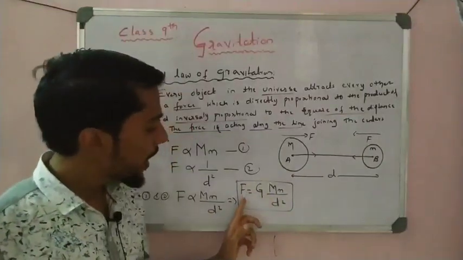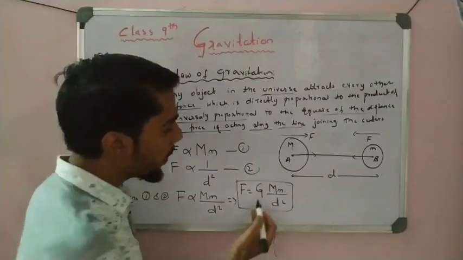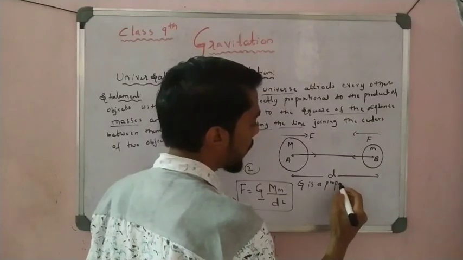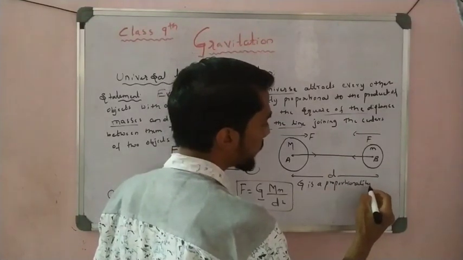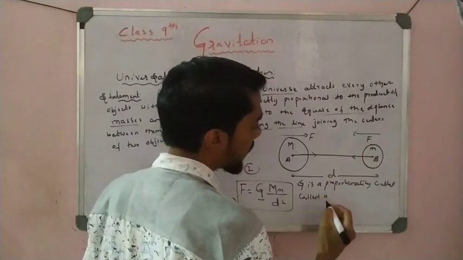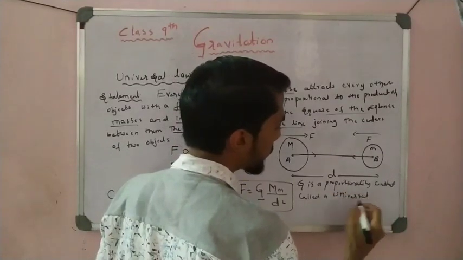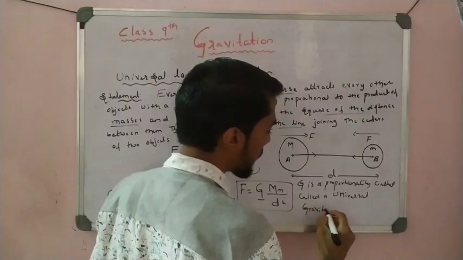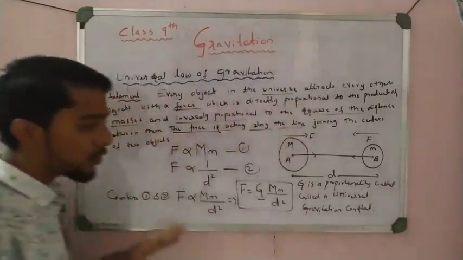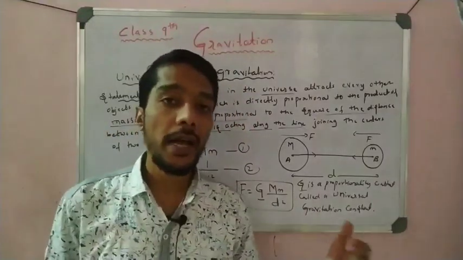F is directly proportional to the product of masses and inversely proportional to the square of the distance between them. What is G here? G is a proportionality constant called the universal gravitational constant. That point is very important.